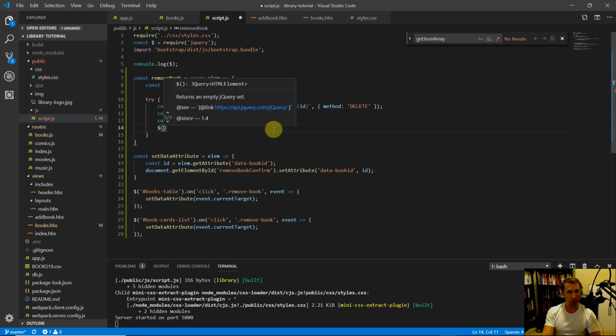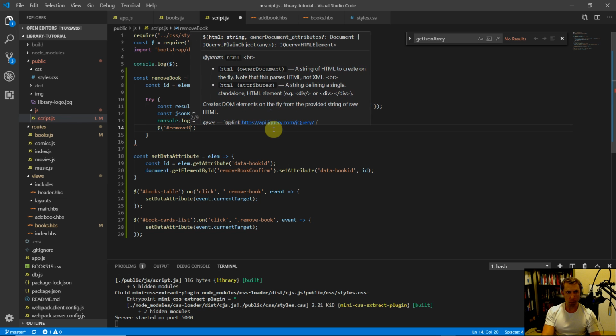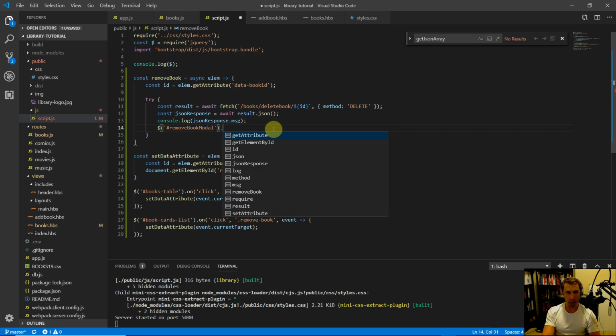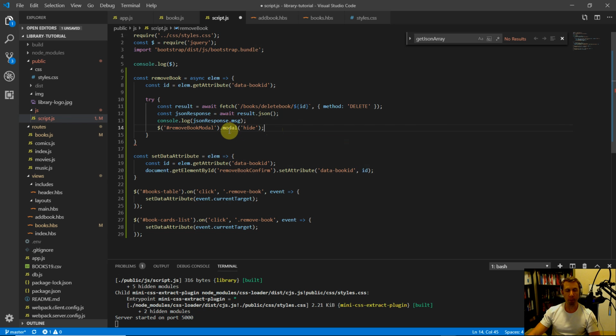So it'll be jQuery syntax, and we'll do removeBookModal, we'll grab it by its ID, and we'll do .modal and then hide. And that's just Bootstrap for hiding a modal in our JavaScript. Okay, so that's all good.